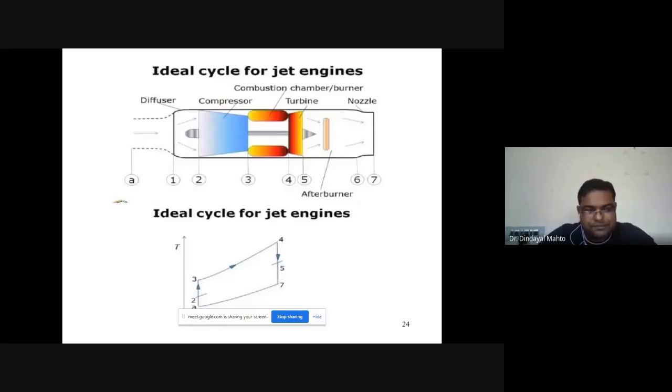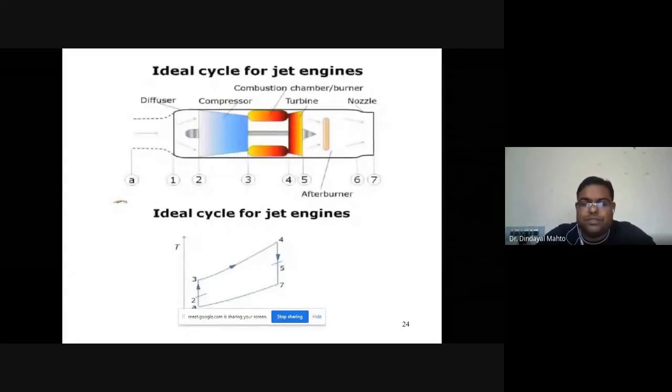One is intake, another is nozzle. So intake will be connected before the compression. So 1 to 2 in the diagram is the intake process, and 2 to 3 is compression, and 3 to 4 is the combustion chamber, followed by 4 to 5 that is expansion in turbine, and 5 to 6 is the afterburner we are using in some of the turbojet engines. So 5 to 6 in between somewhere will use the afterburner, and 6 to 7 will be the nozzle.